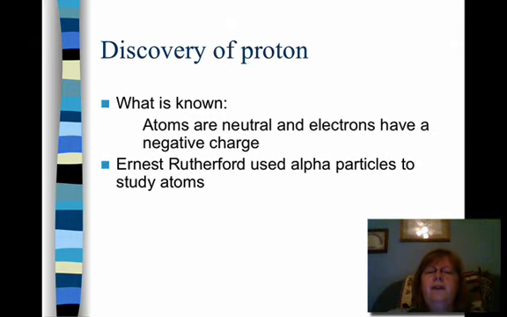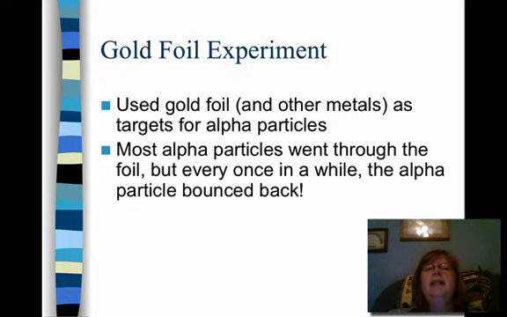But Ernest Rutherford was studying alpha particles, and what he was doing is he was bombarding different kinds of metal with these alpha particles. And he did a famous experiment called the gold foil experiment. When he had these alpha particles being emitted and hitting a piece of gold foil, he noticed that most of the alpha particles went straight through the foil, as if no gold atoms were even there. But every once in a while, the alpha particle would hit something and it would bounce back. What was it hitting?